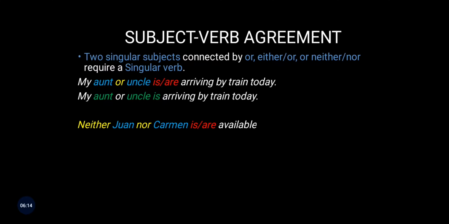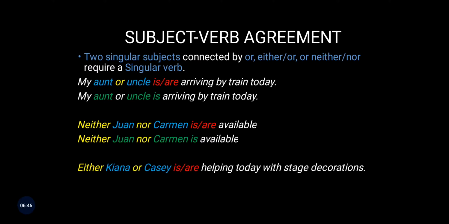Okay, moving forward. Neither Juan nor Carmen is/are available. Here too, first we check: yes, it is a neither nor that is used, the one highlighted in yellow. The first criterion is satisfied. Then Juan and Carmen, we are talking about single persons. Juan is one person, Carmen is a single person. Both are singular. Because both the criteria are satisfied, the right form of verb would be is, again the singular form of verb. Neither Juan nor Carmen is available.